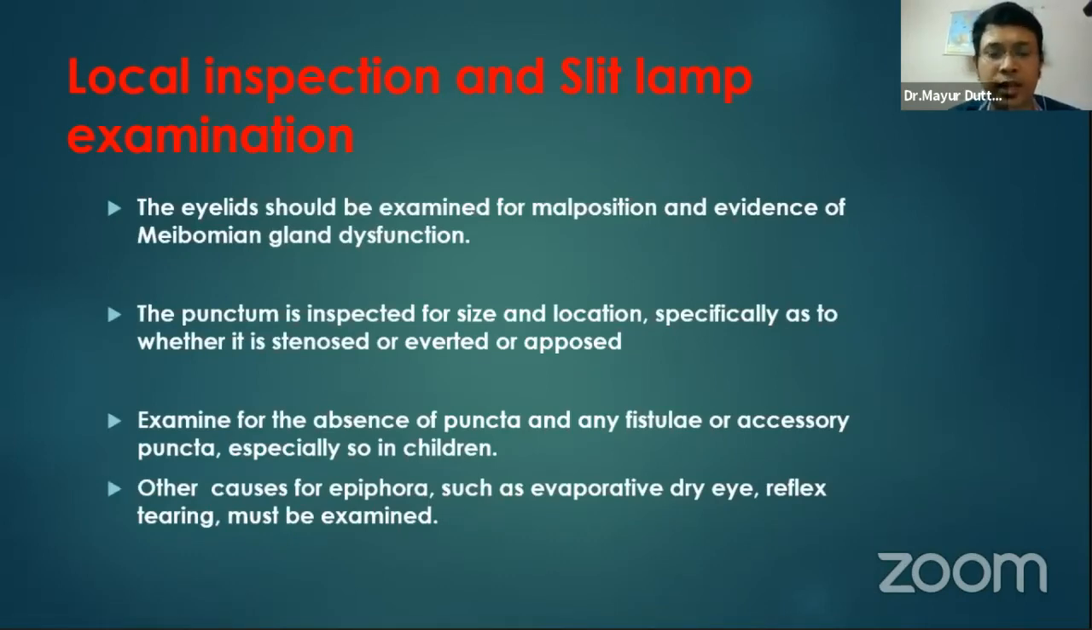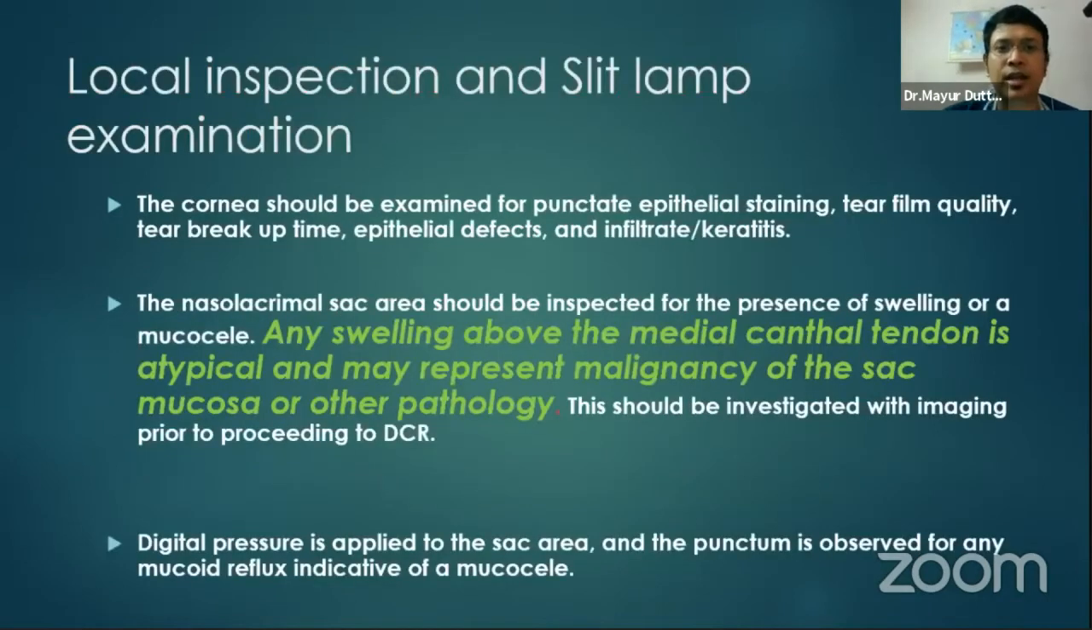We have to examine for the presence or absence of puncta, and other causes of epiphora like dry eye disease, evaporative or reflex tearing must be examined. Then the cornea should be examined for punctate epithelial staining, tear film quality, tear film breakup time, etc. Any swelling above the medial canthal tendon is atypical and may represent a malignancy of the sac and the mucosa or other pathology. This should be investigated with imaging prior to proceeding to DCR surgery.